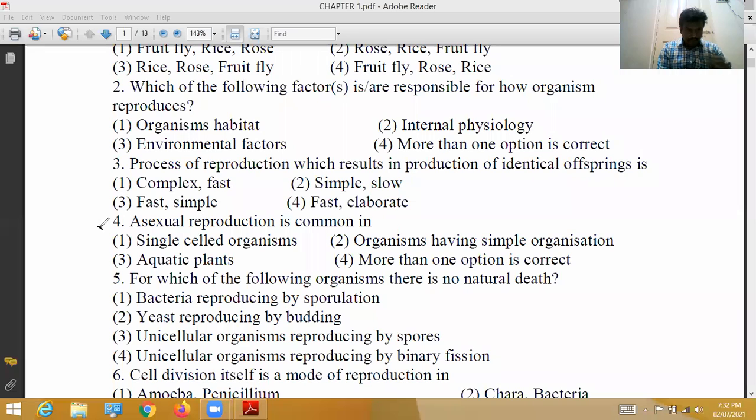Next, let's see the fourth question. Asexual reproduction is common in which of the following? See here, asexual reproduction is common in single-celled organisms. The organisms which can perform asexual reproduction have simple organization. Asexual reproduction is common in aquatic plants. All 3 are correct, so the fourth option is the correct option.